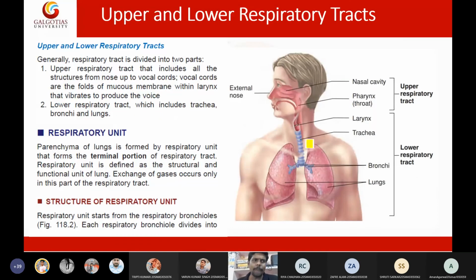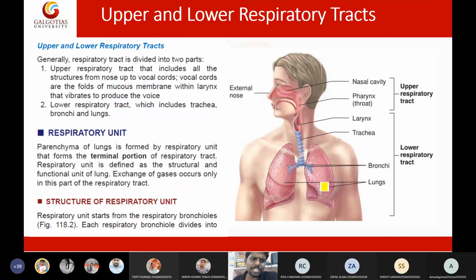Then we have the upper respiratory tract and lower respiratory tract. You already know, the upper respiratory tract is composed of the nose, nasal cavity, pharynx, and larynx, whereas the lower respiratory tract is composed of the trachea, bronchi, bronchioles, alveoli, and lungs. This is the lower respiratory tract and the upper respiratory tract.